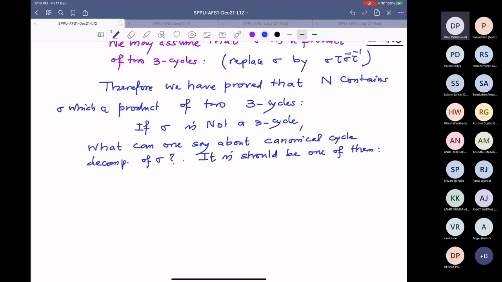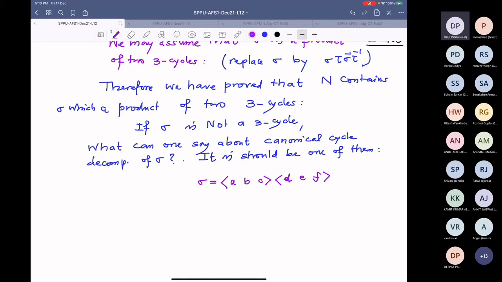So obviously it will maybe be like this: 2 disjoint cycles, (A, B, C) and (D, E, F). This is one possibility. This is a good possibility, they are not meddling with each other. And there won't be any 2 cycle, because if a 2 cycle comes, it becomes odd, unless it comes in pairs.